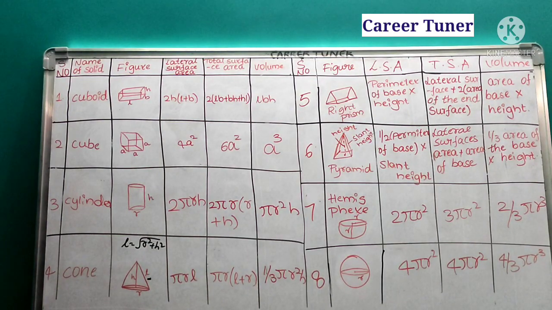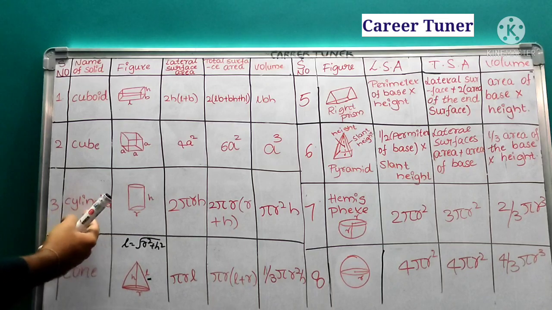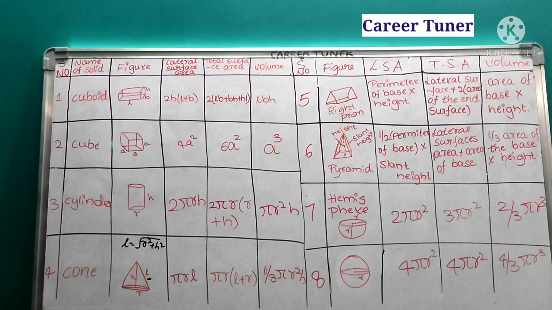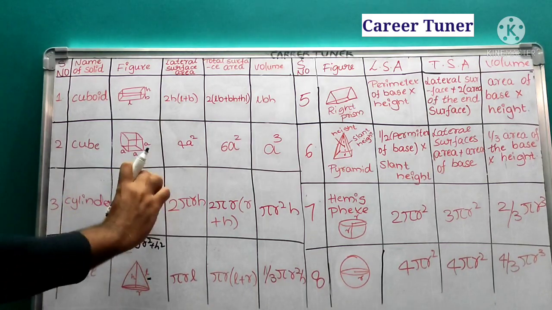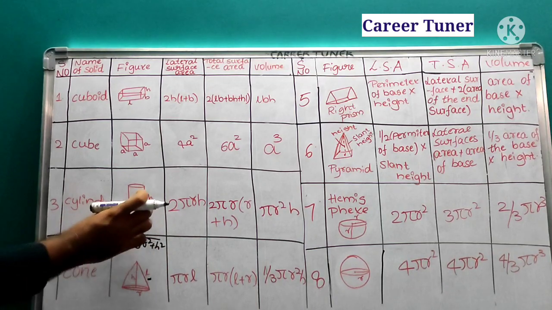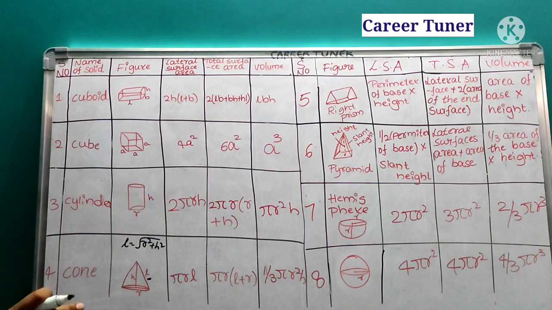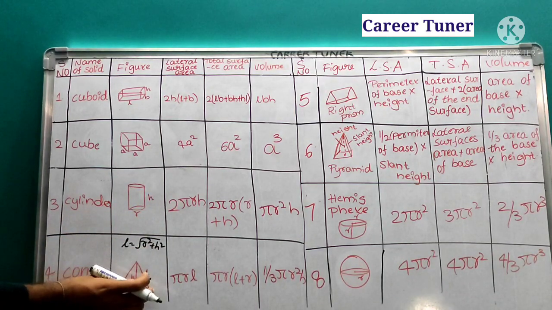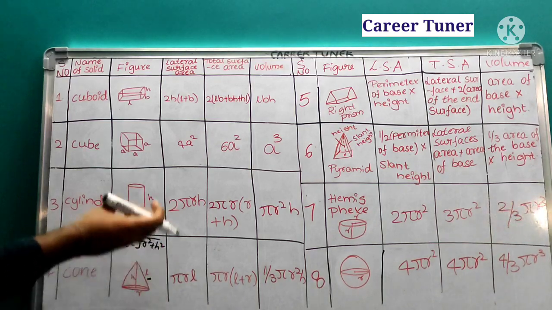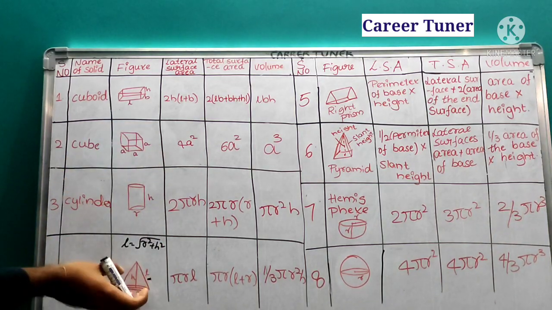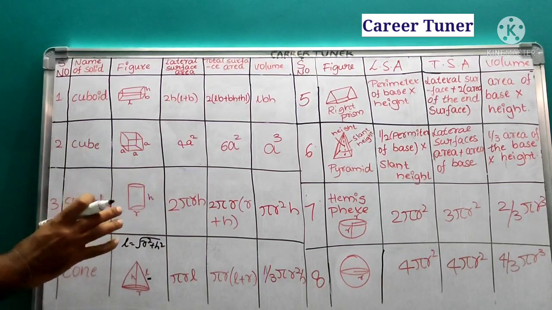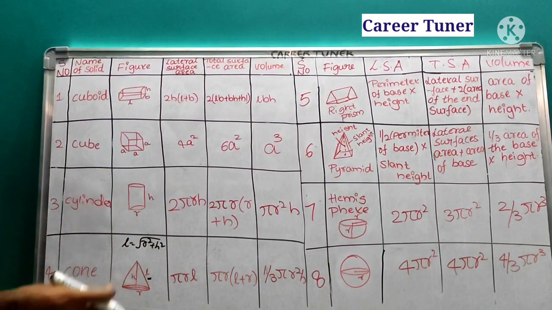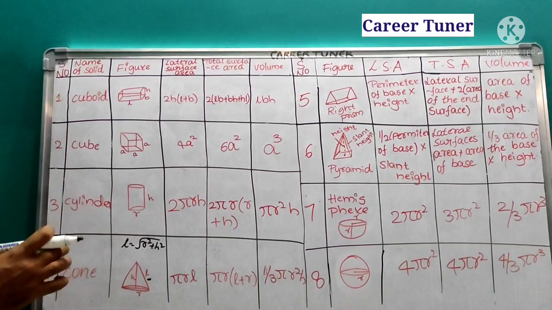Okay. Now, next. There is a relationship between cylinder volume and cone volume. So what is that relationship? If you take a cylinder and a cone such that the height of both is the same and the radius of both is the same, then what happens? If you fill water in the cone and pour it into the cylinder, and if you do this 3 times, the complete cylinder is going to get filled.